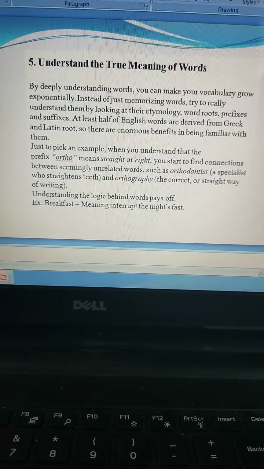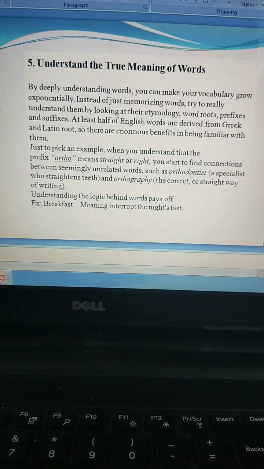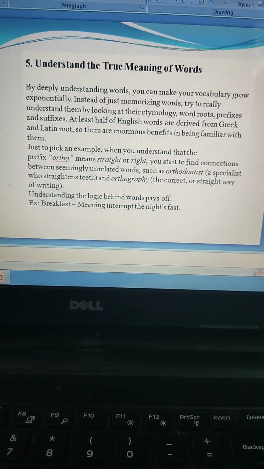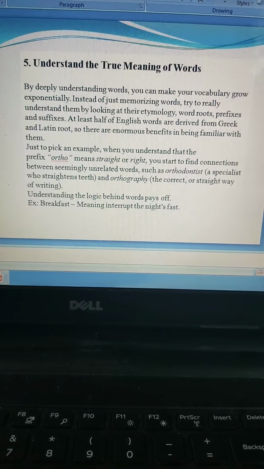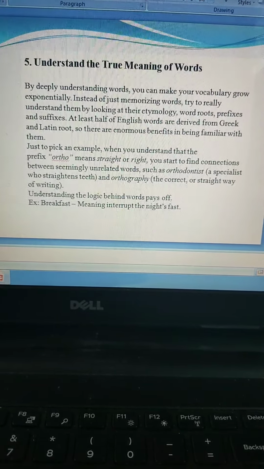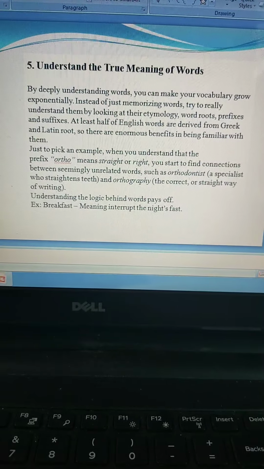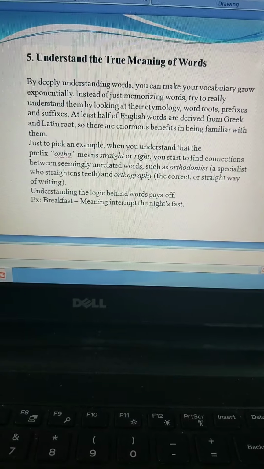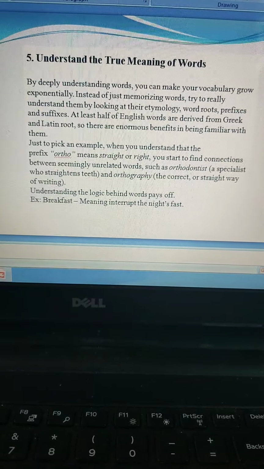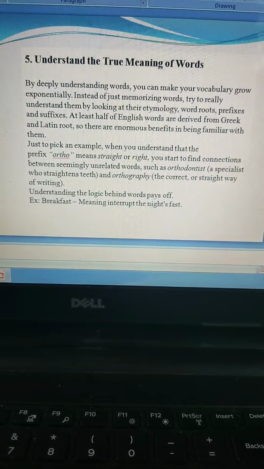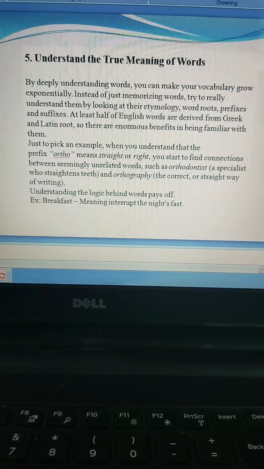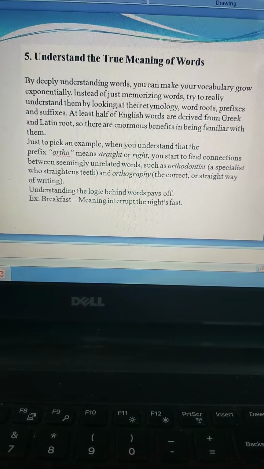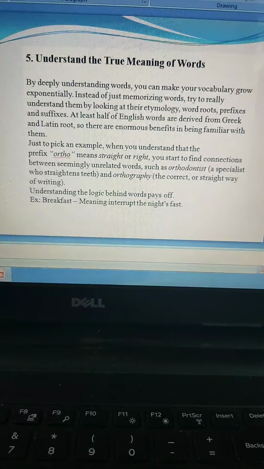So you should understand the words, look at their connection, look at their usage, and also a simple word like breakfast. Now, what is breakfast? Understanding the logic behind this word actually helps you. It is very beneficial to you. Break fast. It means interrupting the night's fast. You have been on a fast all the night, and in the morning you are breaking fast. That is your breakfast. So understand the connectivity, in which way they are linked and how they are used.